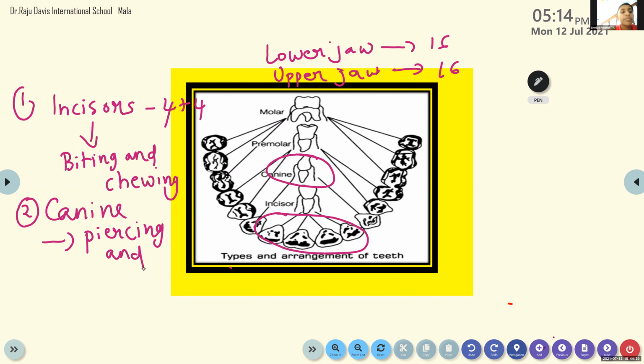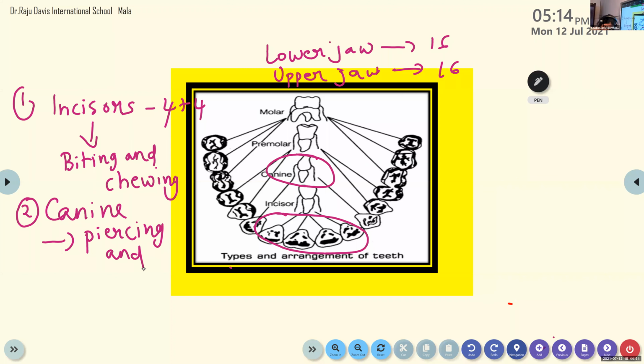Page number 11, Table 2.1. In that, a set of animals' names is given. You have to write snail, ant, eagle, hummingbird, lice, mosquito, then butterfly, and the kind of food. Suppose they are having insects, you should write insect. Whether nectar, you should write nectar. And for the mode of feeding, you will get the words given below.